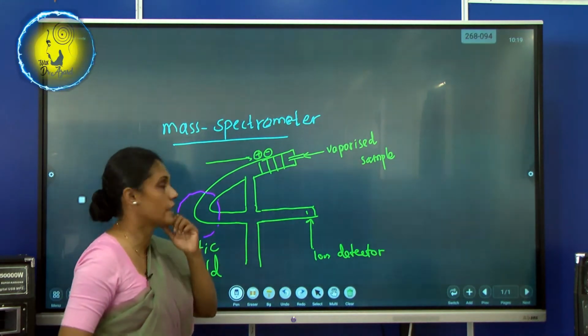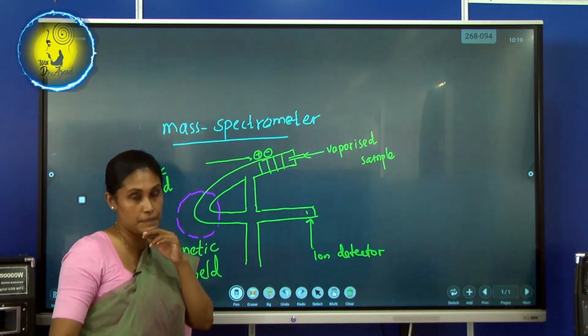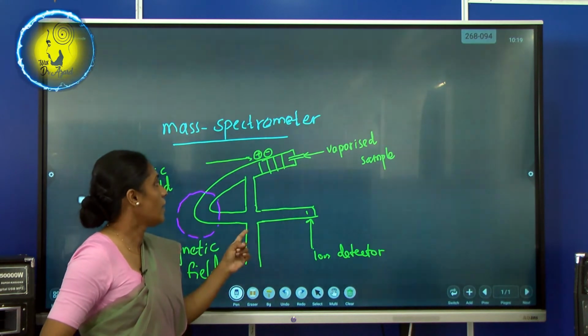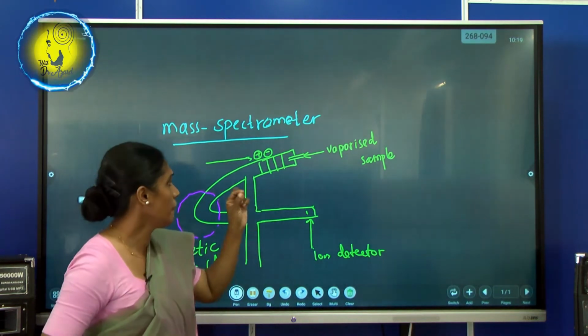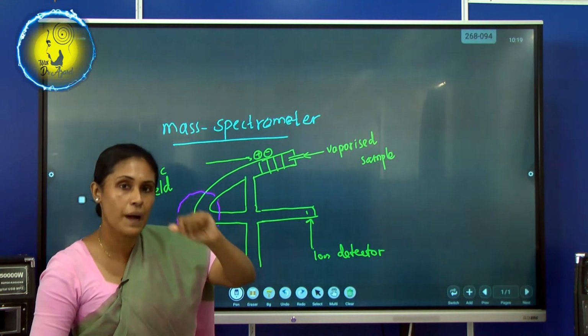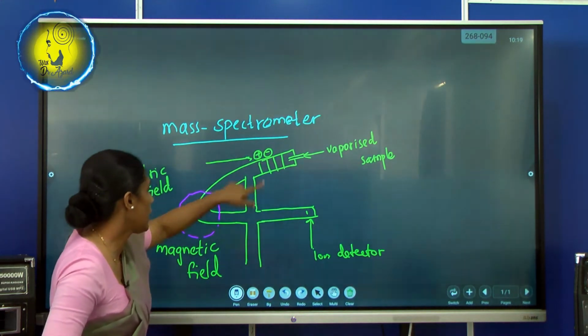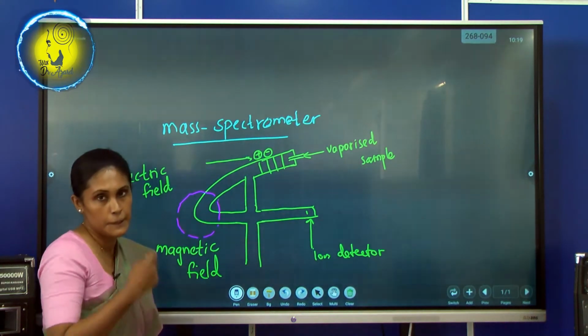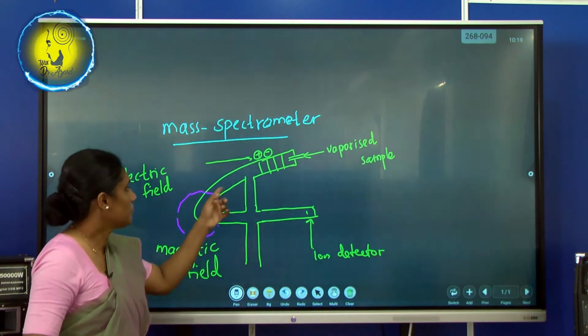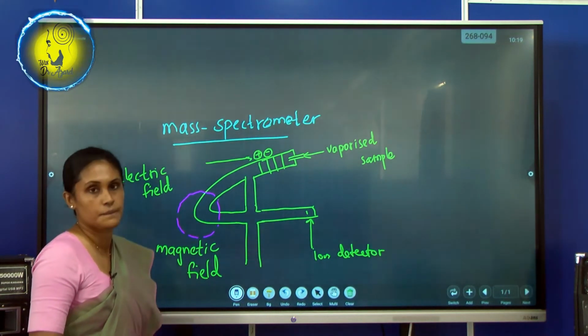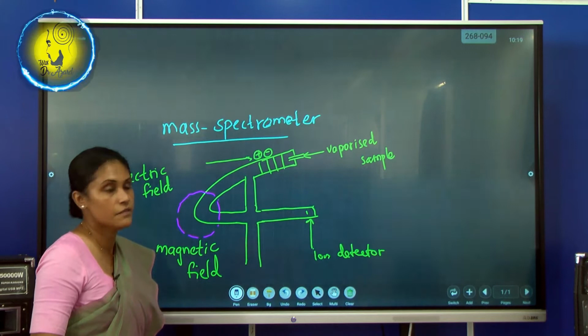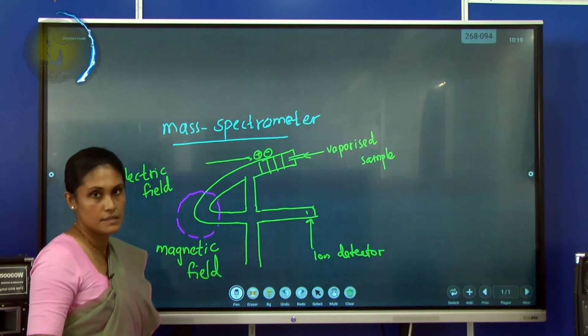You will ask, teacher, why are we using a gaseous sample? The answer is, when it is gaseous, the particles can roam, can move everywhere in the spectrometer. That is the reason we are using the gaseous sample.